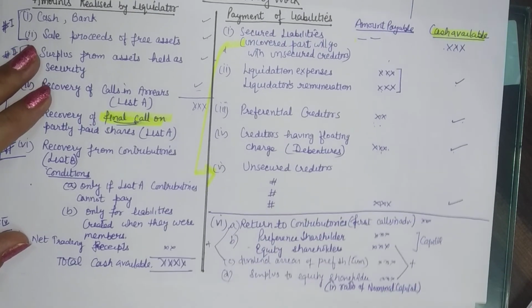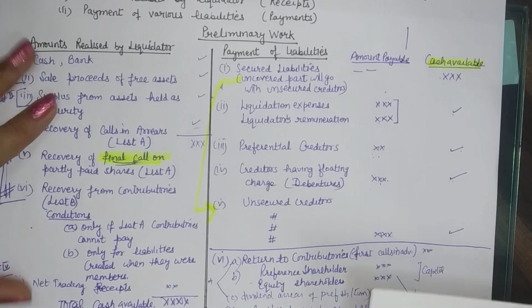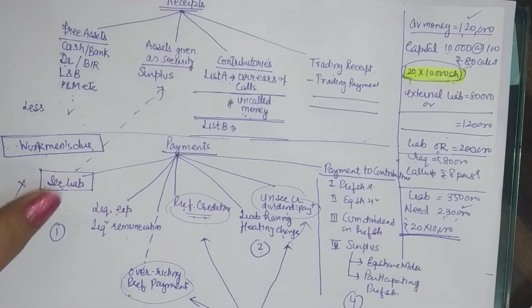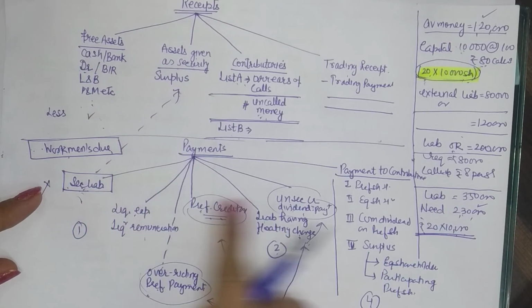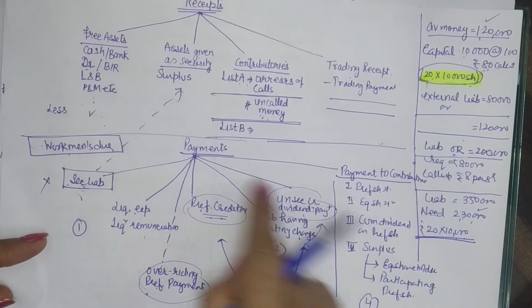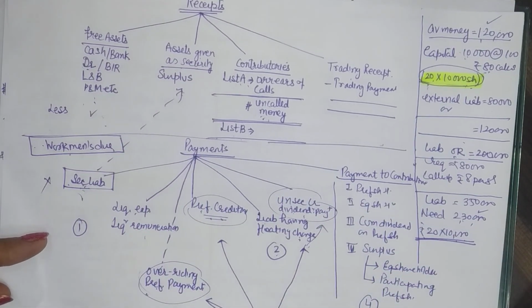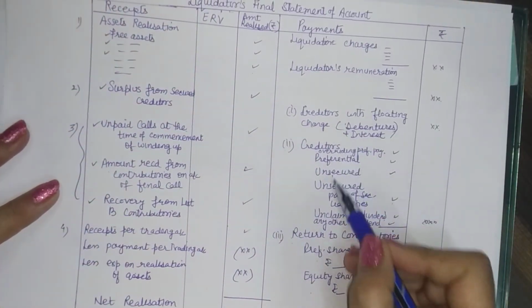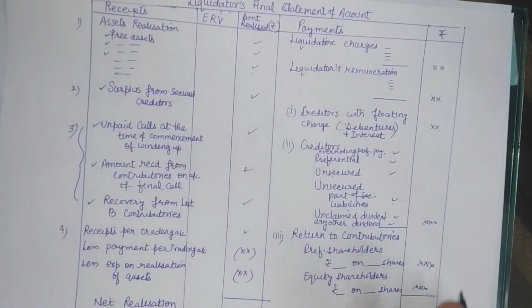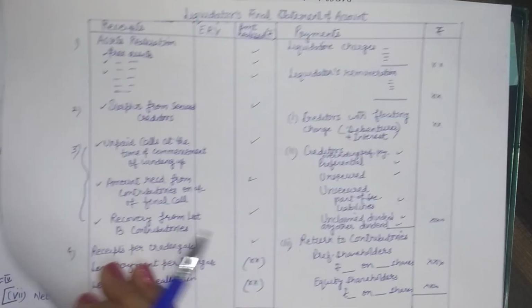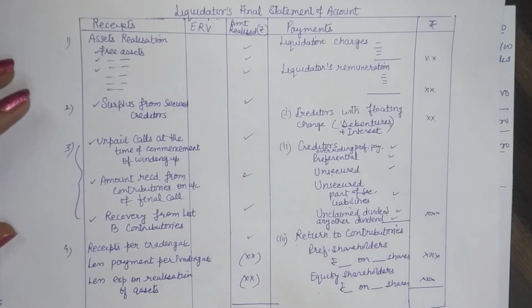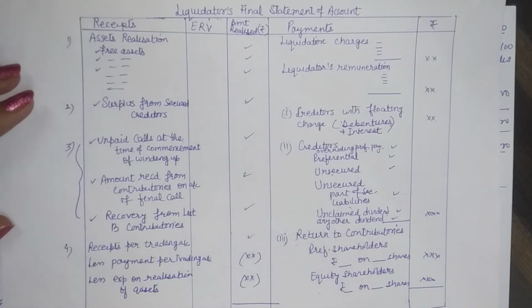So I hope the procedure is clear, that in case of liquidator's statement of accounts, we are to show the receipts and the payments. Payments have a certain order, but when it comes to the account, the payments are to be shown in 3 categories. So we need to prepare the preliminary statement. So I hope this is clear. Now revise this, and in the next video we will take up some practical questions to understand this. Thank you.